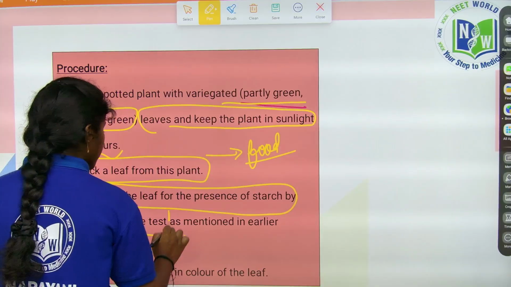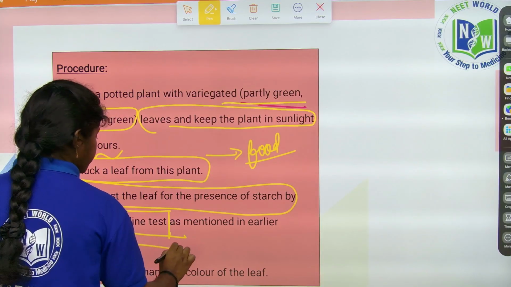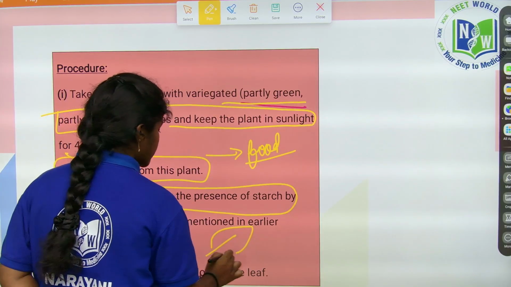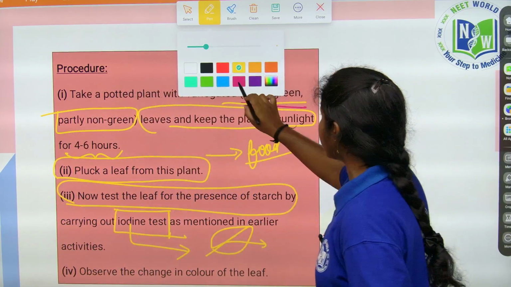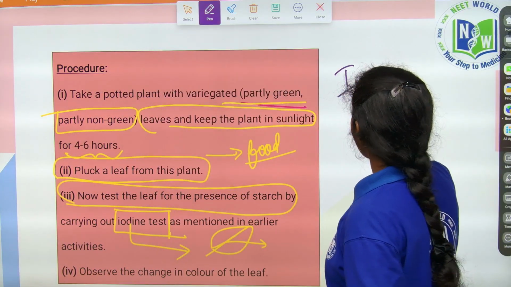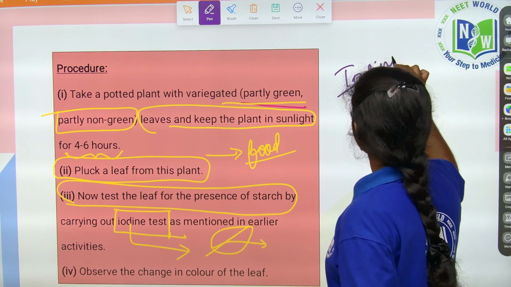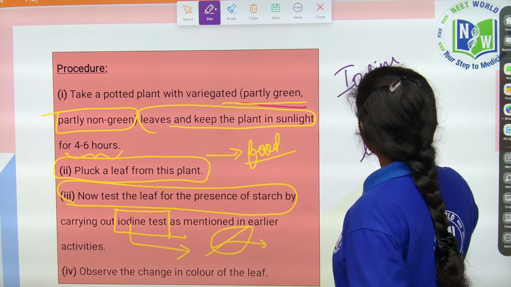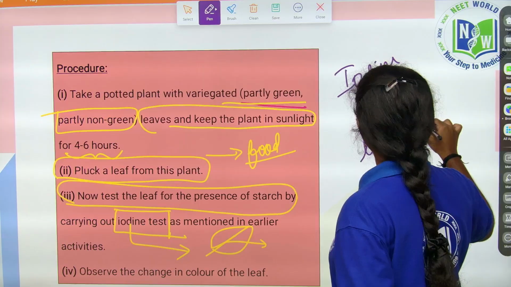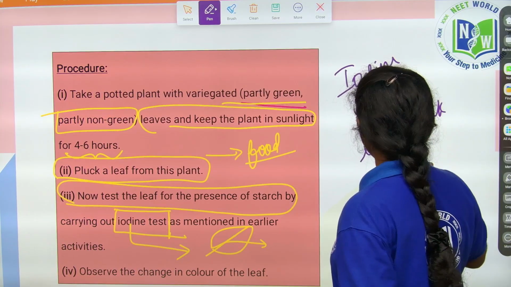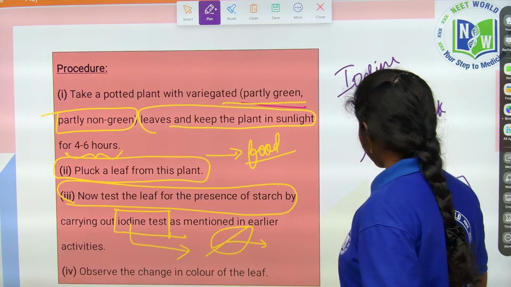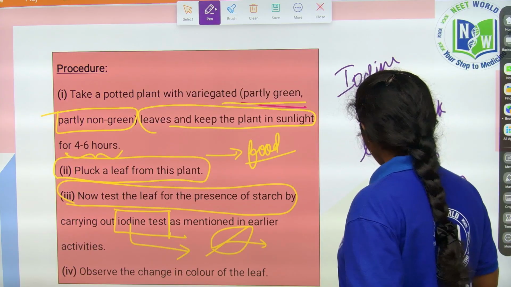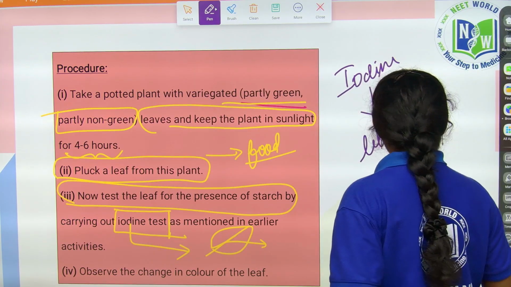By carrying out the iodine test, we know that on adding iodine, what will happen, children? It turns into a blue-black color, which is an indication that starch is prepared in the plant. I already told you that starch has two important main components, amylose and amylopectin.